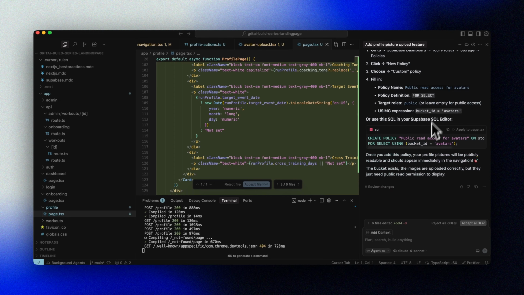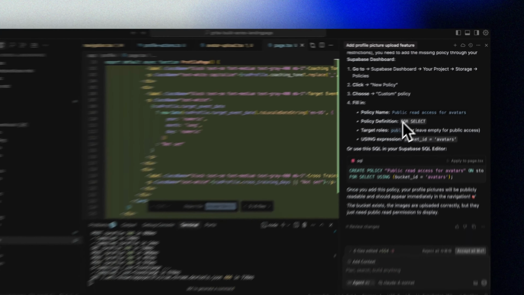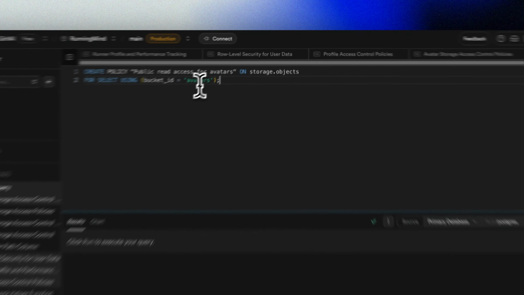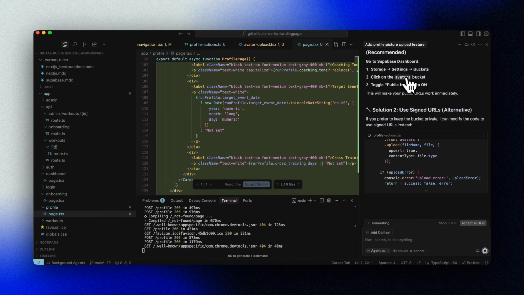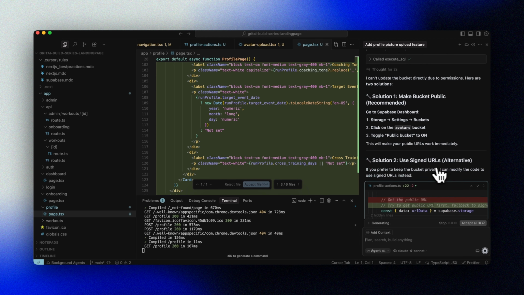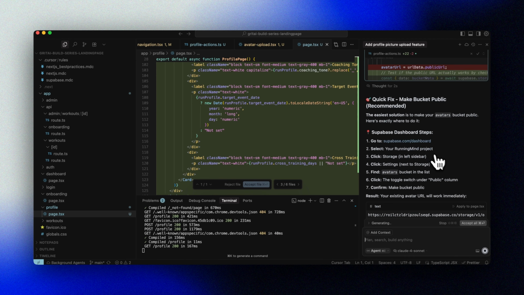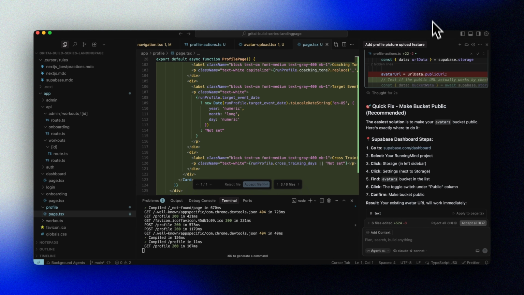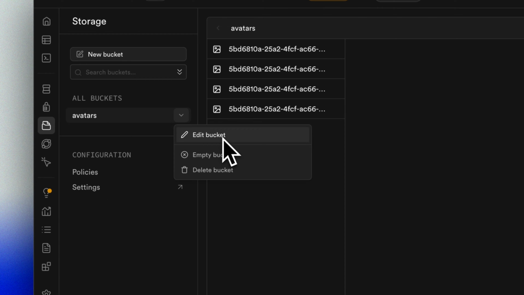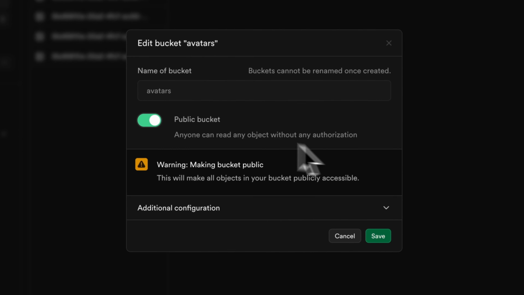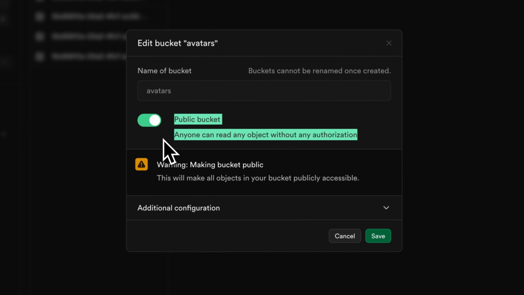We can now either make it public, which it actually recommends as the easy option. And it's not really a problem, as profile pictures in social apps like this would typically be viewable for any user. This does not mean anyone can change or delete the picture, only view it if they have the link. The other option is to go with signed URLs, but I think we should be good with a public bucket. So let's simply switch our bucket to public and then save that.